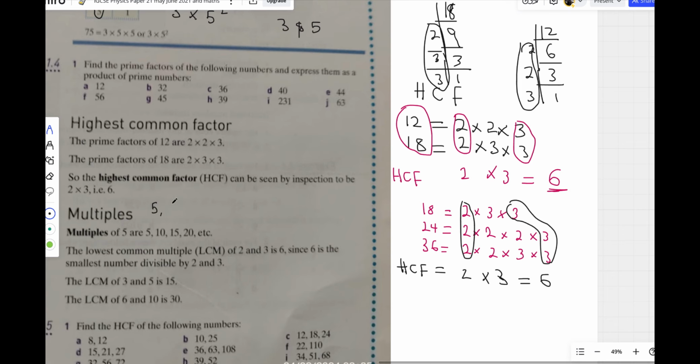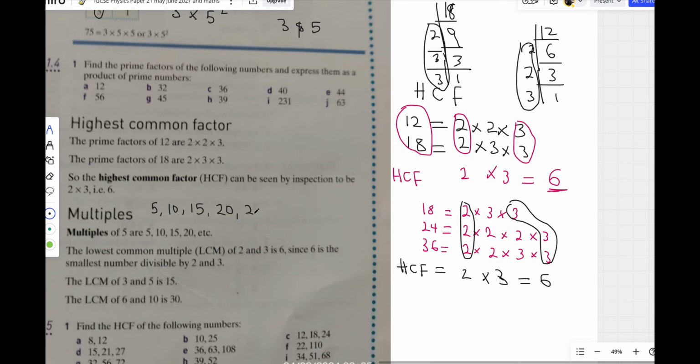So 5 is a multiple of 5. 5 times 2, 10. 10 is a multiple of 5. 5 times 3, 15. 15 is a multiple of 5. 5 times 4, 20. 20 is a multiple of 5. 5 times 5, 25. 25 is a multiple of 5.